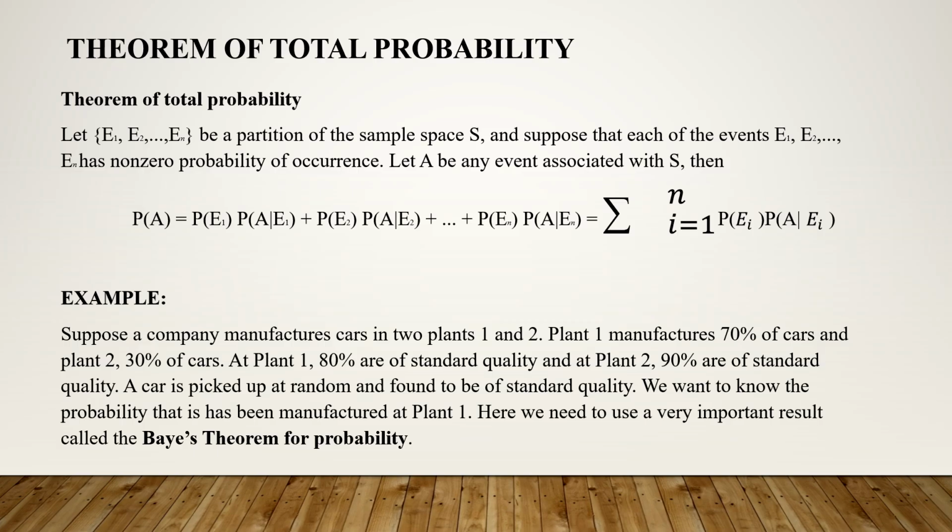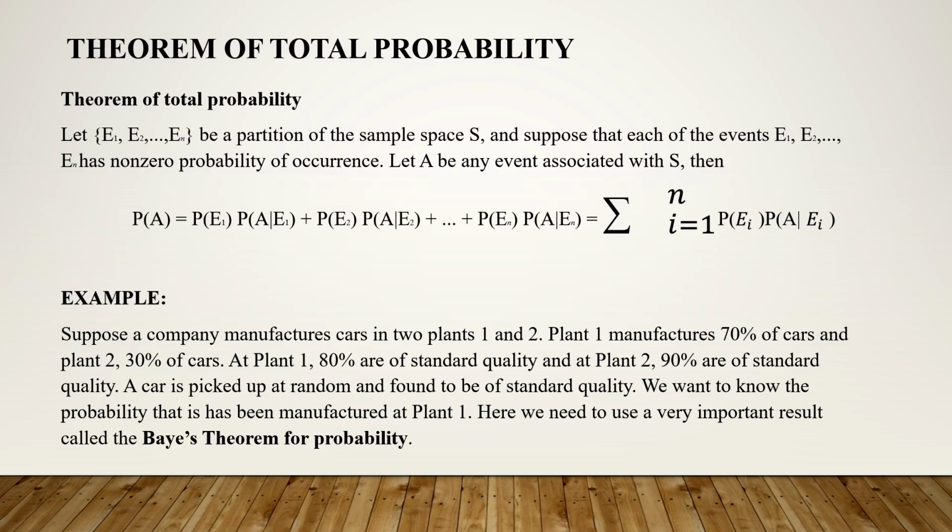Suppose a company manufactures car in 2 plants 1 and 2. Plant 1 manufactures 70% cars and plant 2 30%. That means you can say plant 1 and plant 2, they are exhaustive and mutually exclusive. Summation is 100%. At plant 1, 80% are of standard quality.